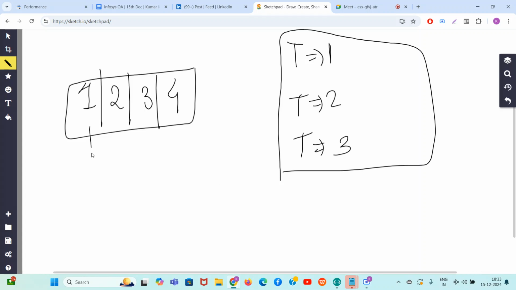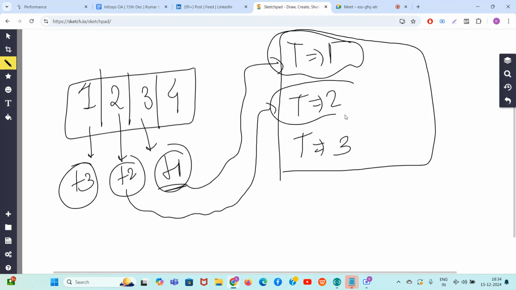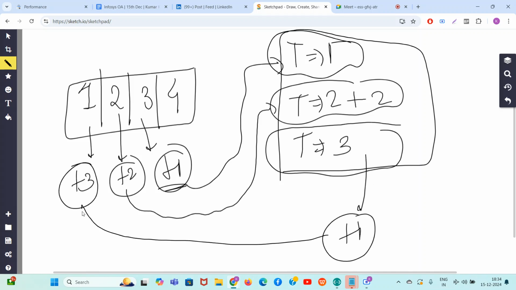So guys, see, here you will have to do plus 3 somehow. Here you will have to do plus 2 to make it 4. Here you'll have to do plus 1, right? So obviously this plus 1 you can do in the first year, job done. This plus 2 you can do in the second year, it is an even year. Now in the third year you can do only plus 1. Is plus 1 enough to cater to plus 3? No. We need a plus 3, but we have only a plus 1 option. So obviously this is not possible. We cannot do it in 3 years.